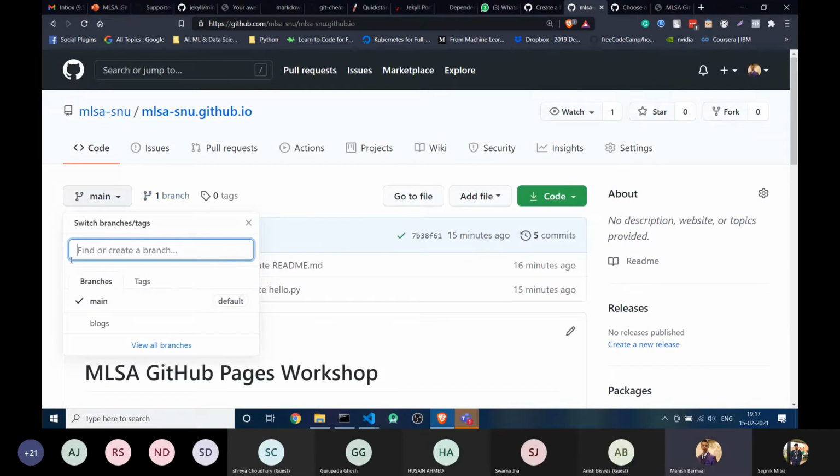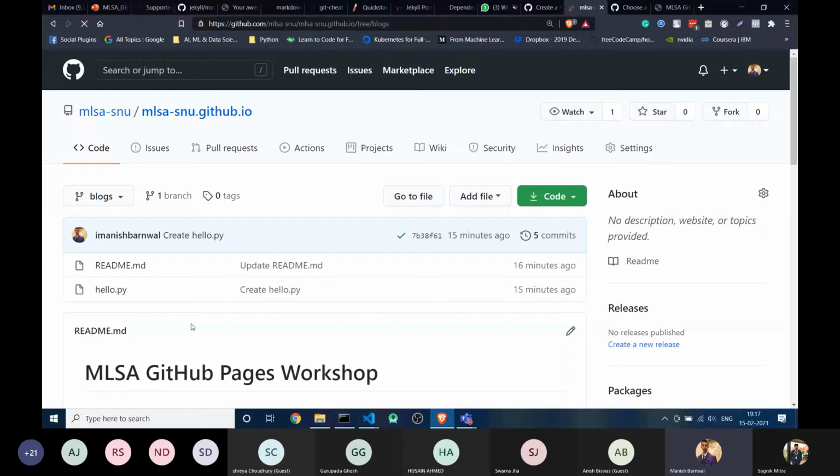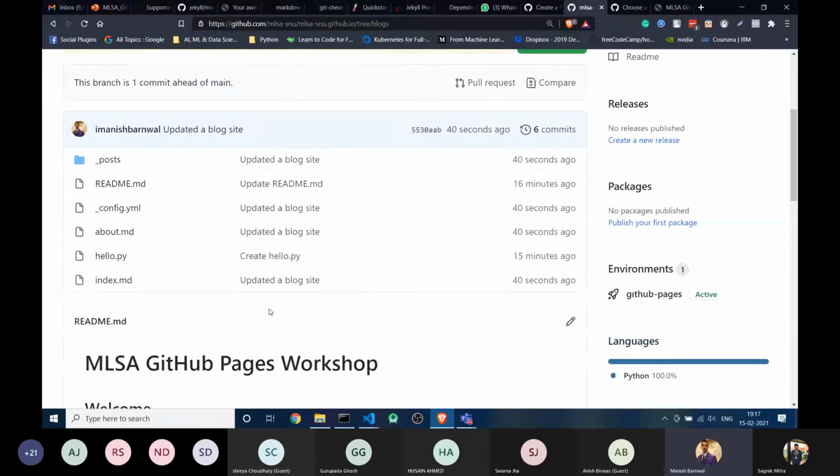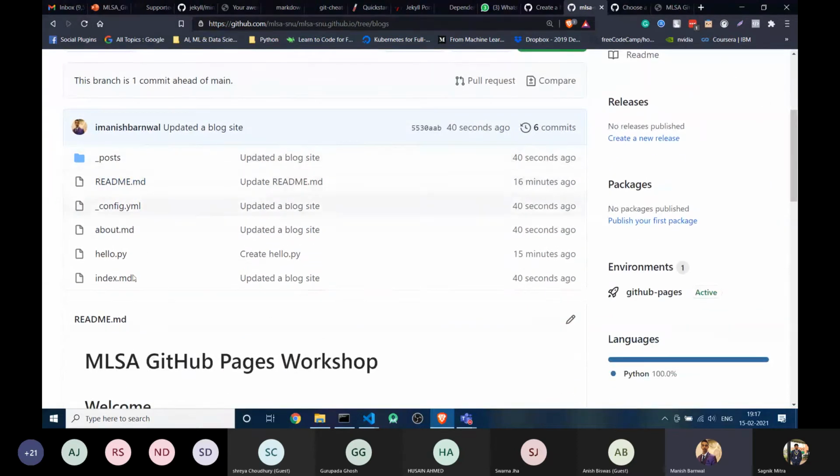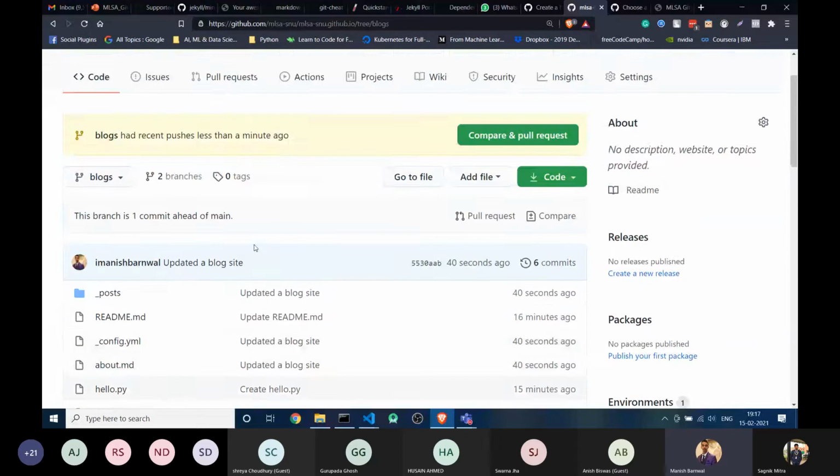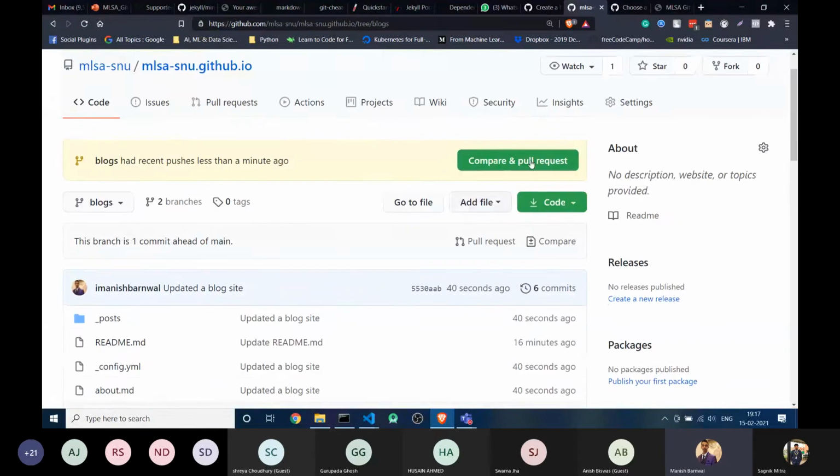As there was no branch before, but right now there's a branch created, which is blogs, which we have built. So we just need to go to blogs and see what we've done. Yeah, you can see all the files we have created are here.